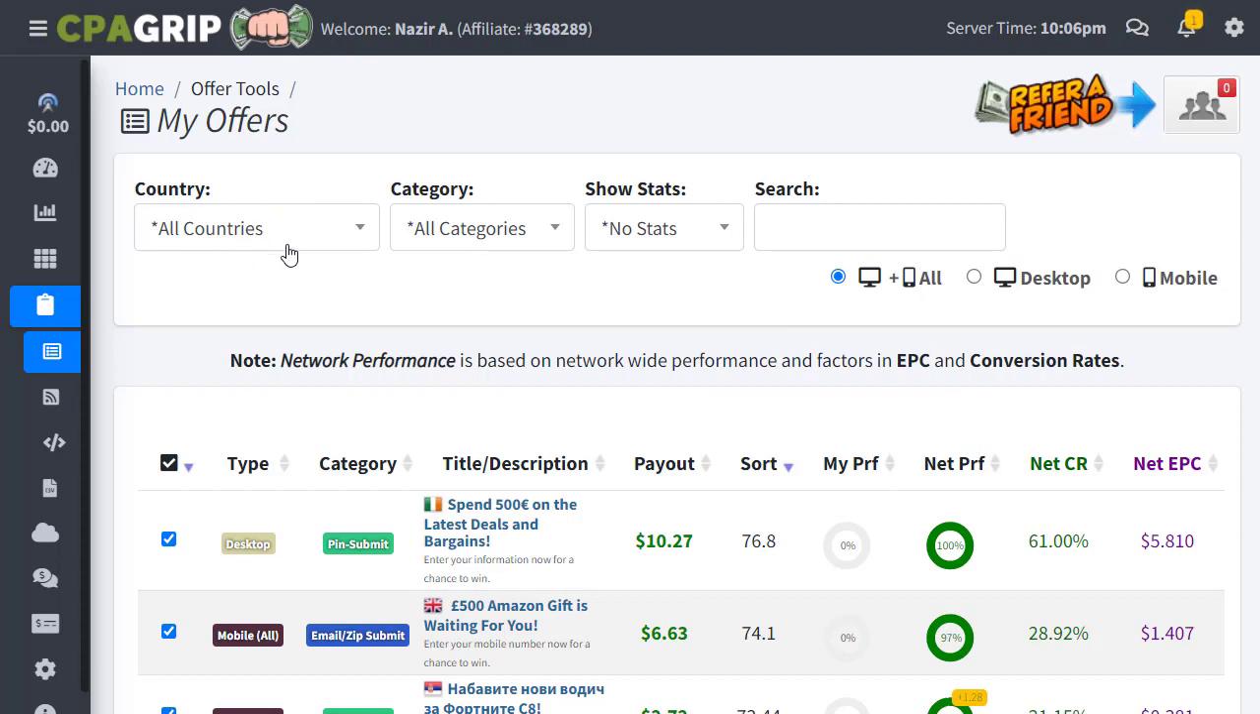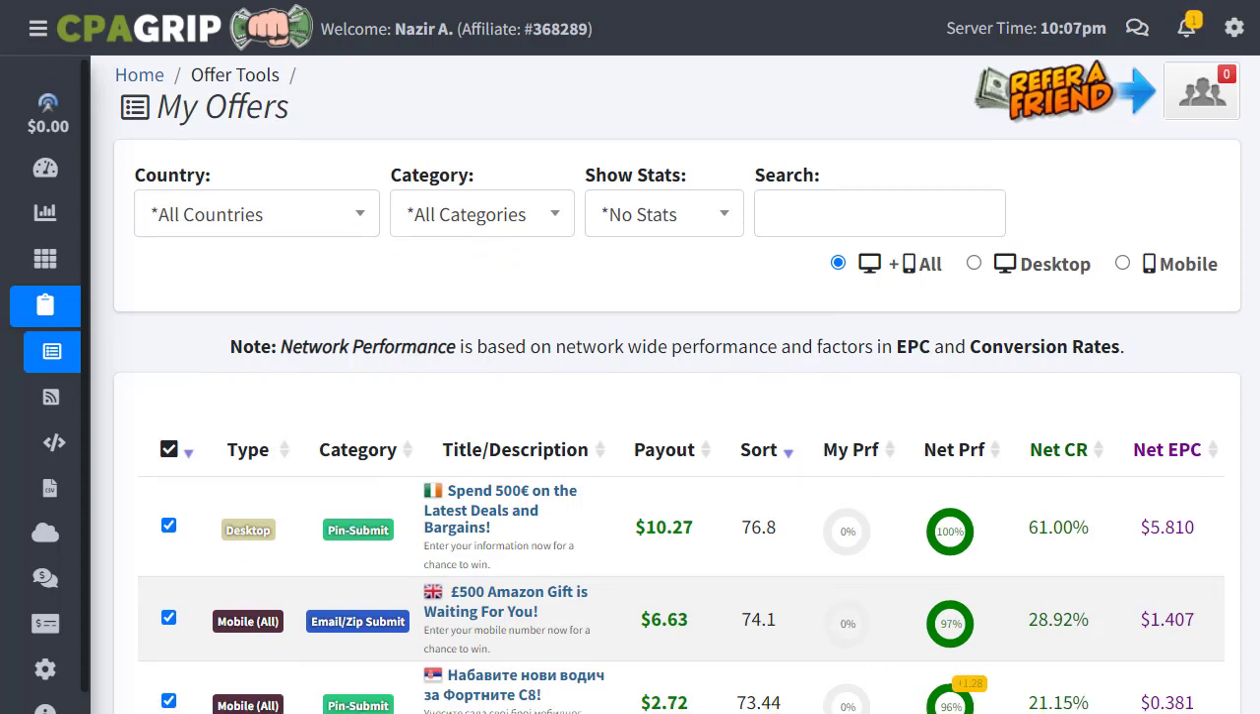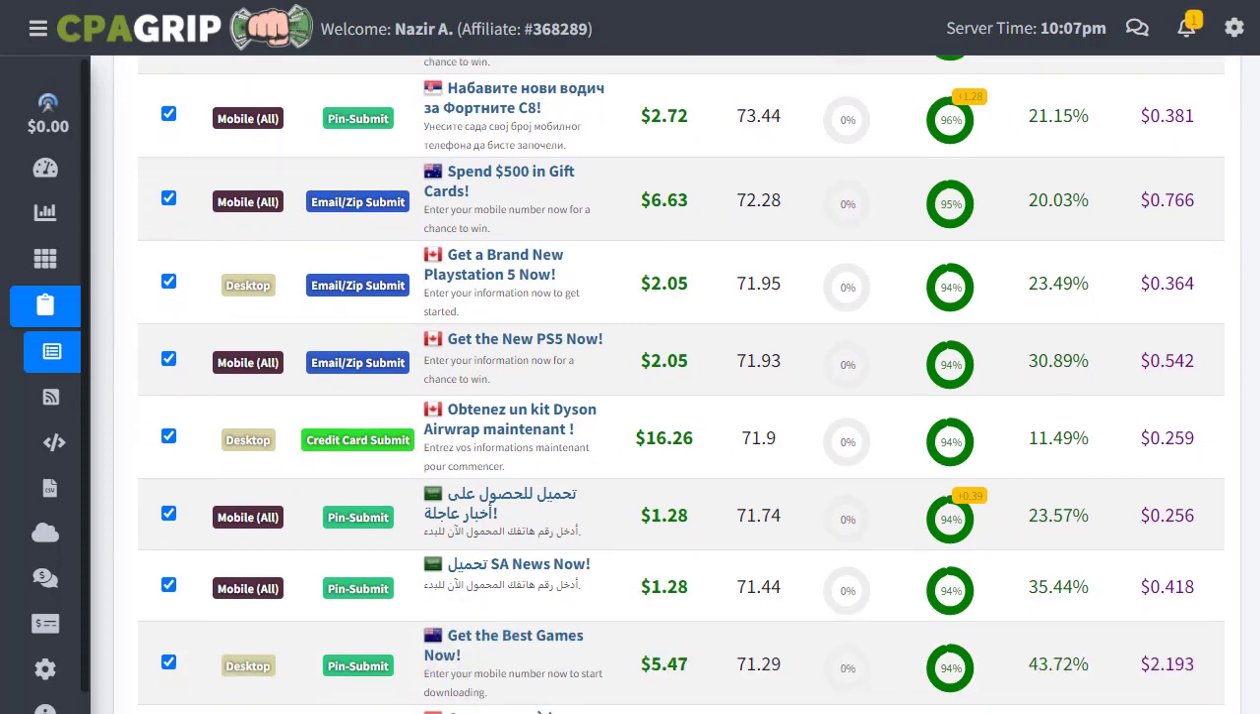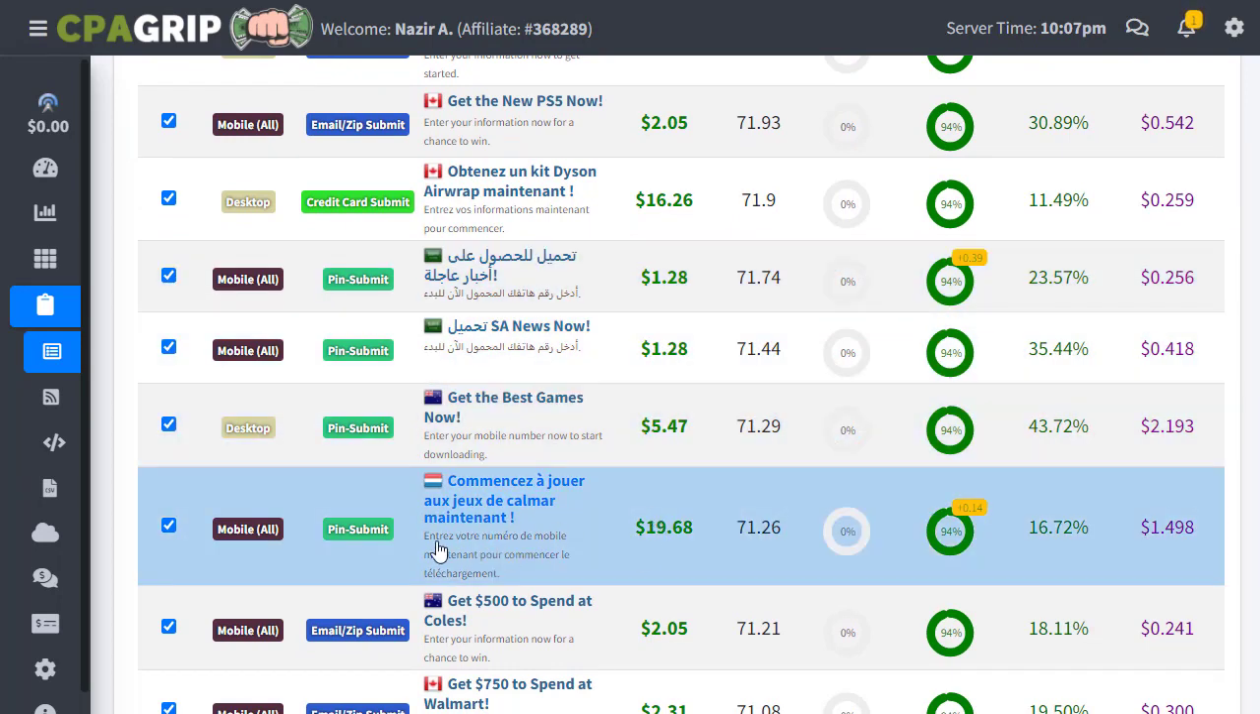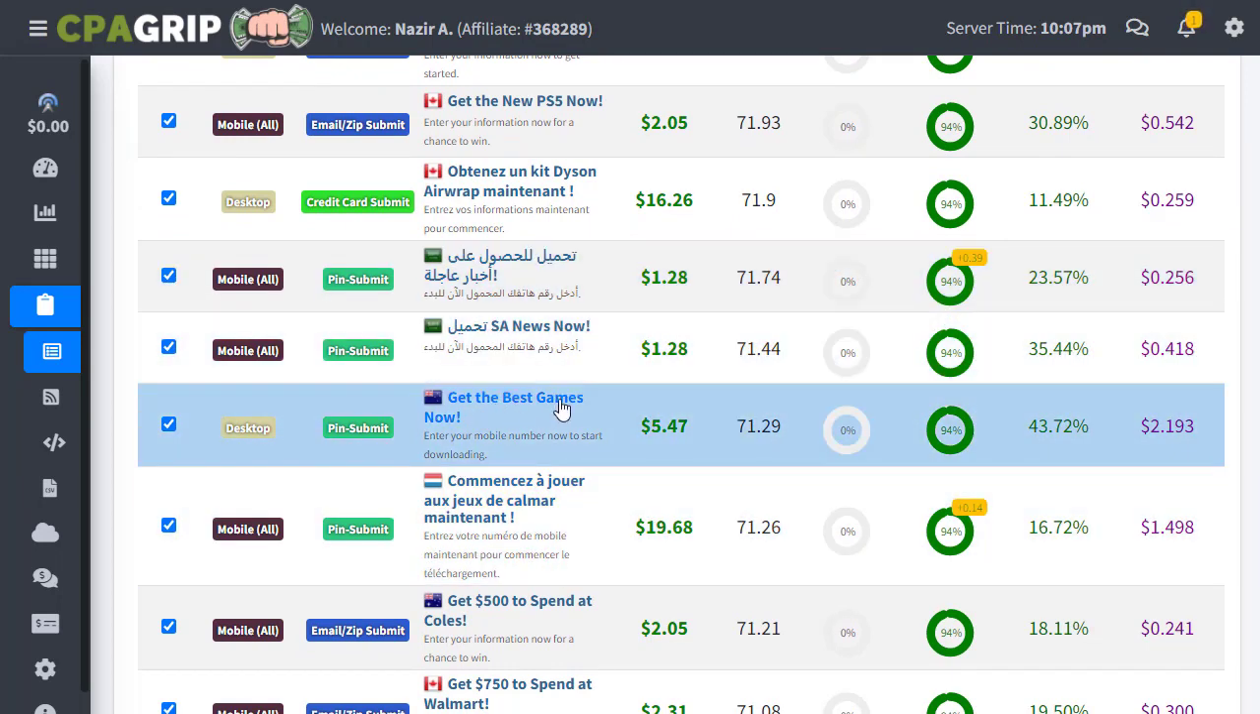Make sure that you sort the country by all countries and the category by all categories, because we are going to show you one specific offer that we can promote. We can scroll down and see the different offers available that we can promote. Basically we will just promote this one, Get the Best Games Now, so we can click on that.